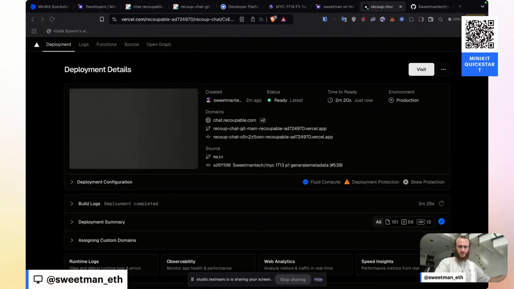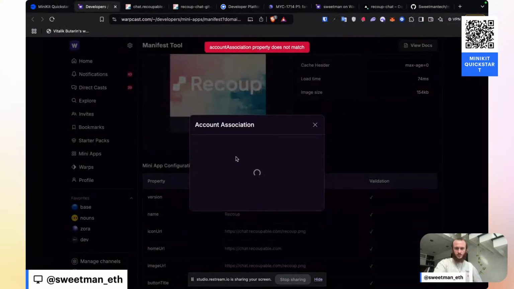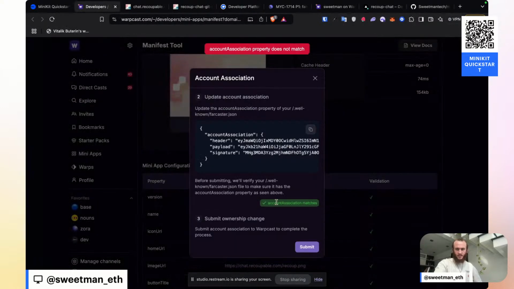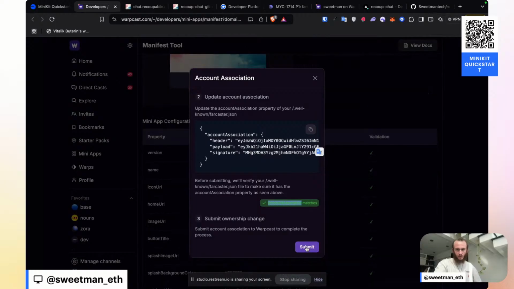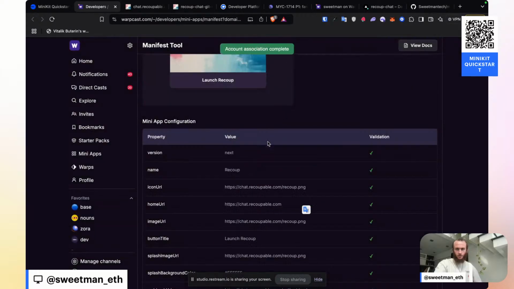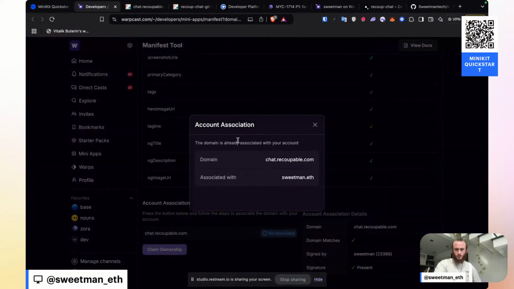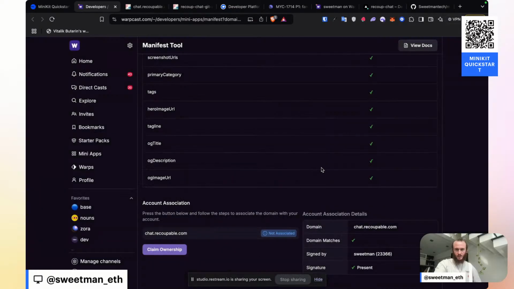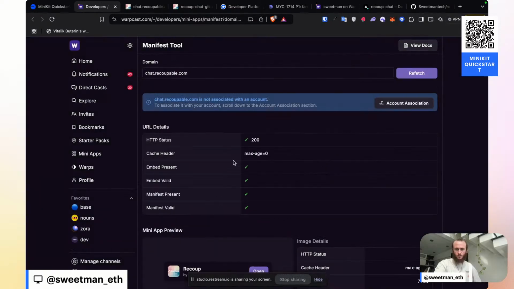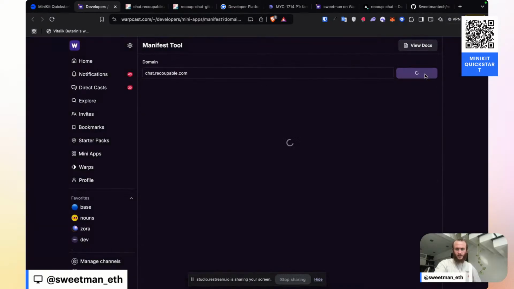Our app's deployed. Now we can go back to re-verifying our publishing. Okay, it says account association matches, but it gave me an error up there. Let's ignore it and submit the ownership change. Account association has been complete. I'll try claim ownership again. It's already associated with my account, so we should be done, question mark. Let's try refetching up here.